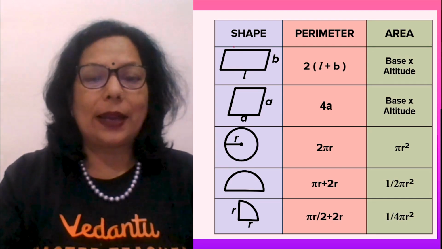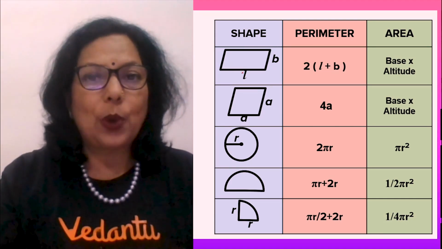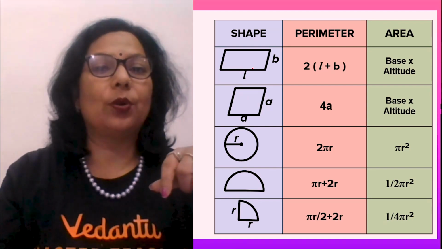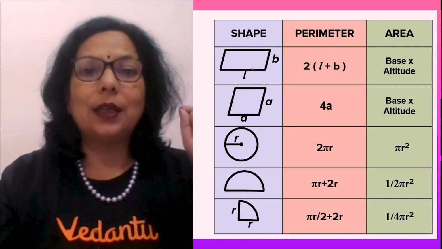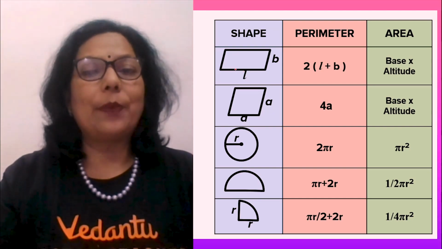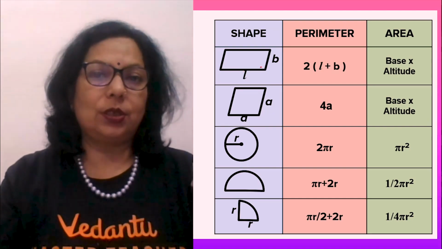Next comes the shape of a parallelogram. A parallelogram has one pair of sides parallel to each other. Rectangle and square are also parallelograms, but the difference is that rectangle and square have each angle as 90 degrees, whereas any other parallelogram may not have each angle as 90 degrees.